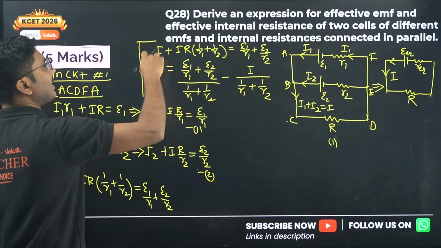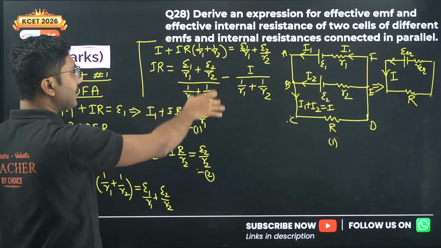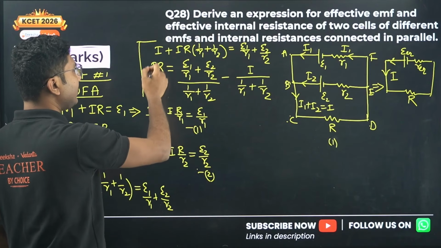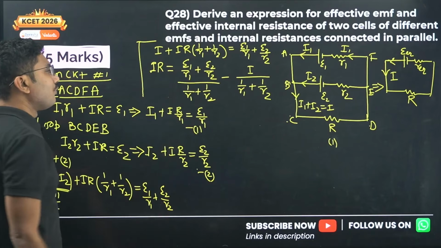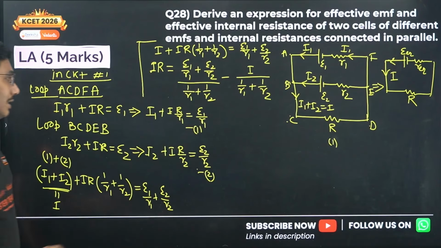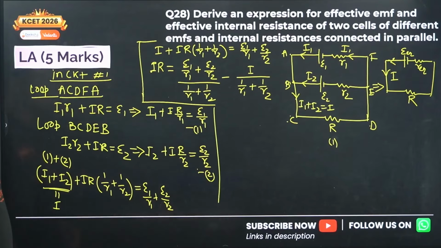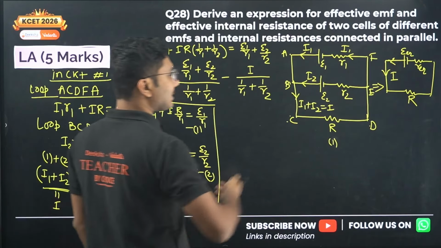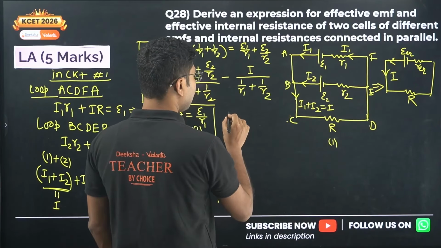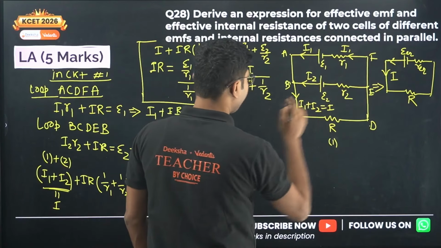So we have taken this I on the left hand side, and divided everything by this term, because whenever you are trying to find the equivalent EMF and equivalent resistance, you always need to calculate IR.